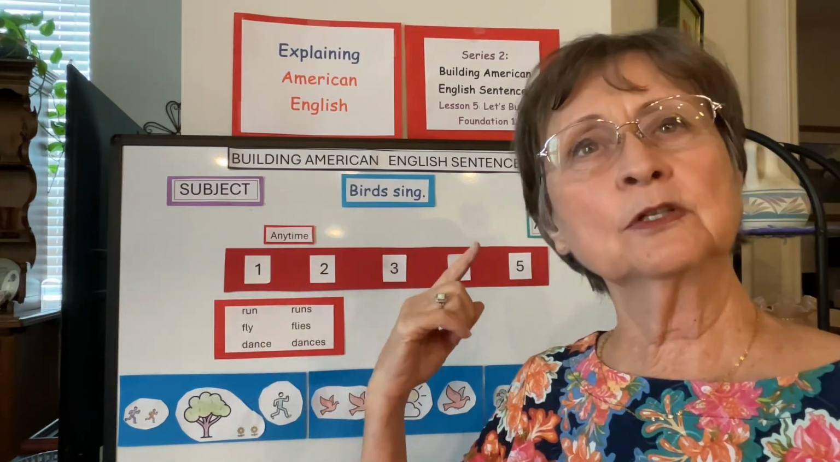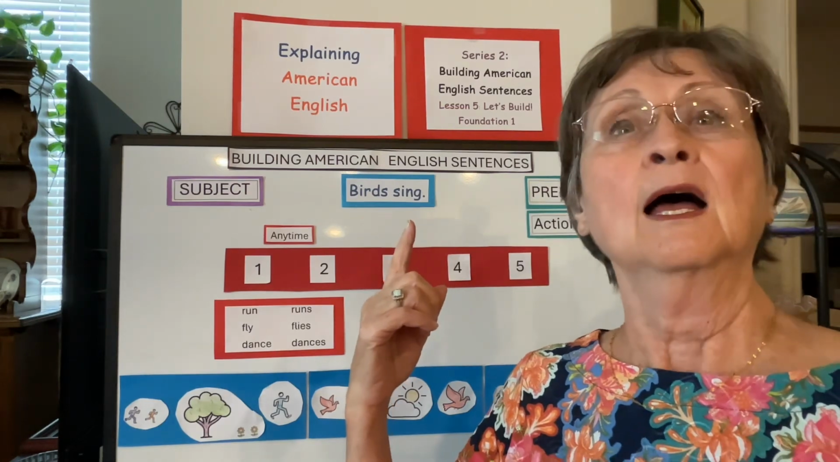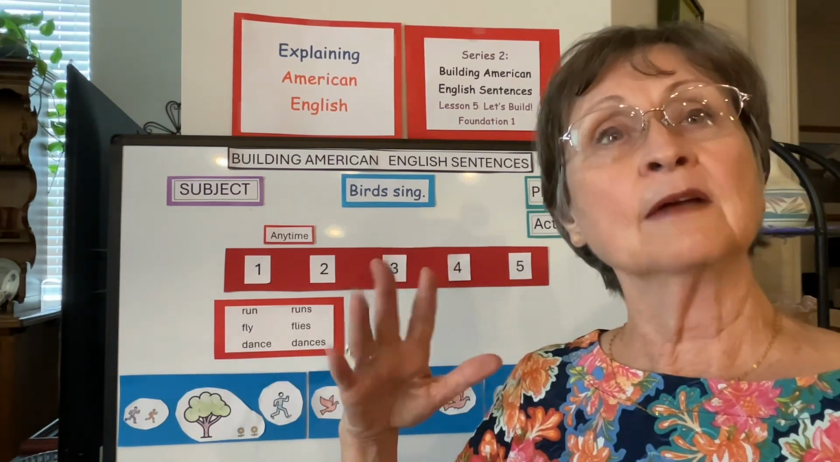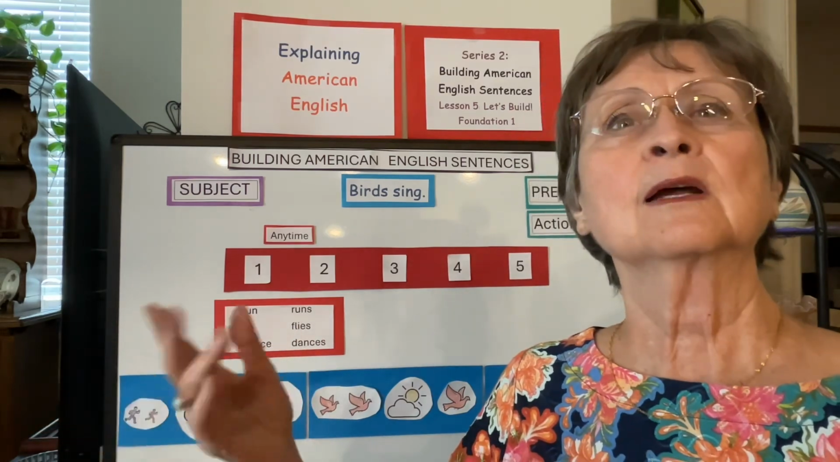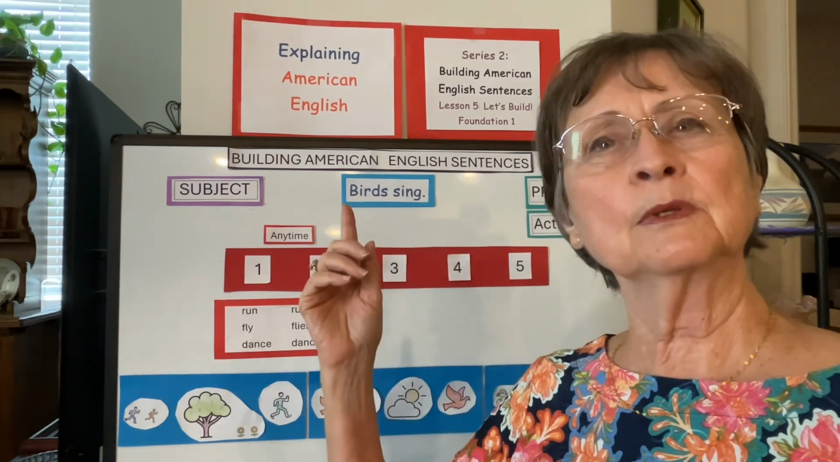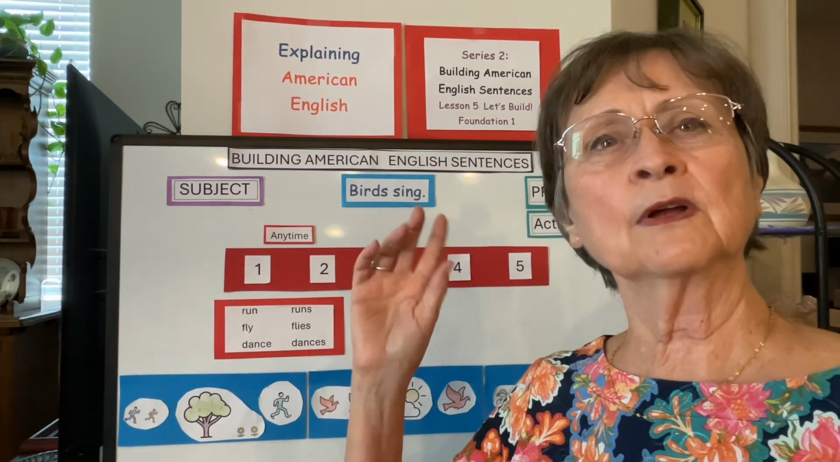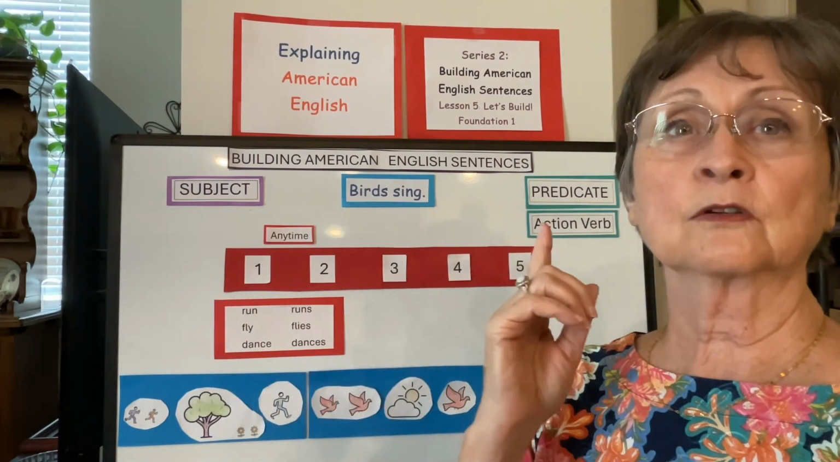This is series 2 within that, called Building American English Sentences. And now we're at lesson 5, and we're finally going to actually build a sentence. We're going to build a sentence based on Foundation 1. My sample was birds sing. Foundation 1 is just a subject and an action verb.